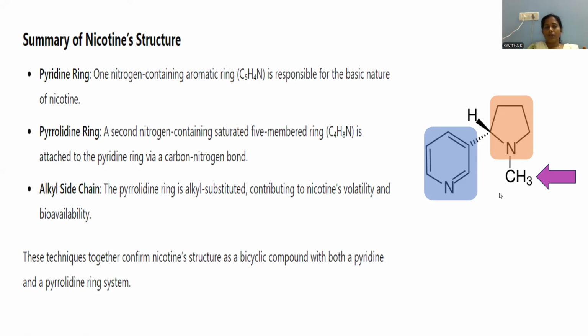Whenever the compound nicotine is absorbed, it is easily inhaled. That is because of this methyl. Volatility is imparted by this methyl, and bioavailability too. Whatever biological impact we notice is also due to this methyl. These techniques together confirm nicotine as a bicyclic compound. Here two ring systems you can notice. One is pyridine, another is the saturated pyrrole ring, right? So it is a bicyclic system.